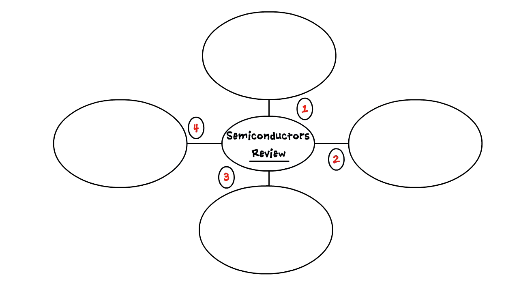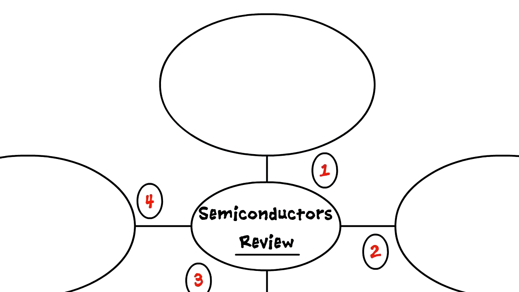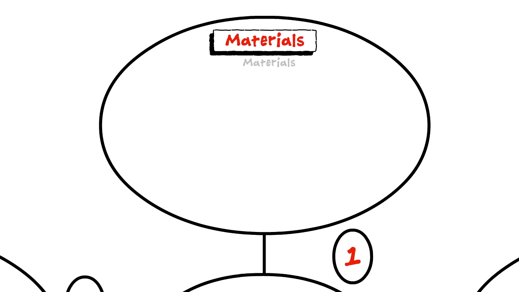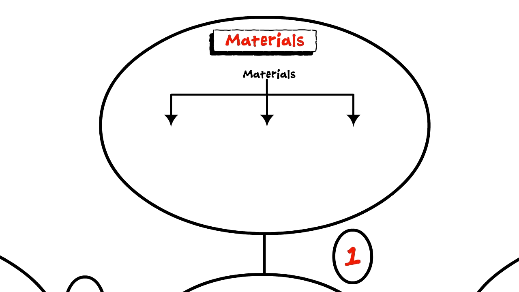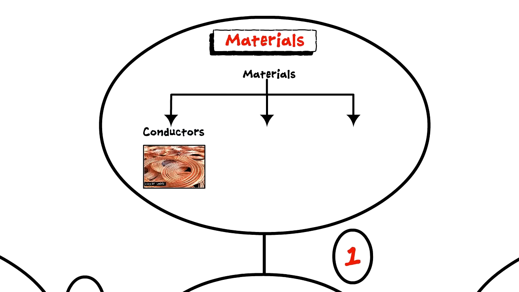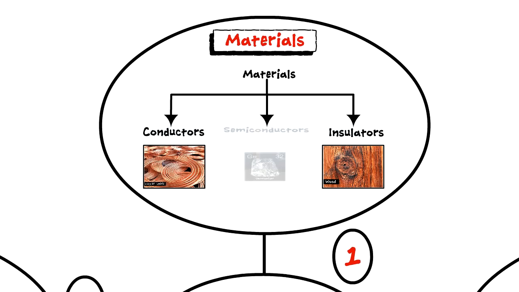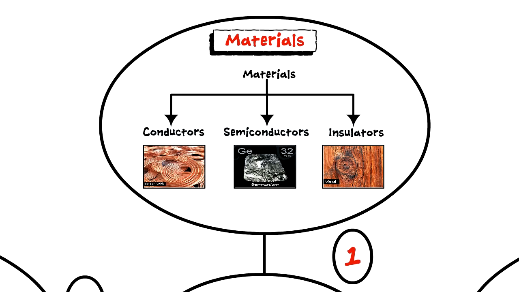Now let's have a quick review of what we have learned in this lecture. We categorize the materials into 3 main parts, such as conductors having excellent current carrying capacity, insulators having approximately 0 current carrying capacity, and semiconductors having current carrying capacity between conductors and insulators.